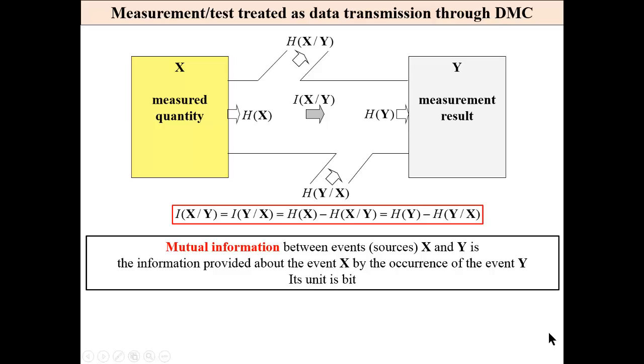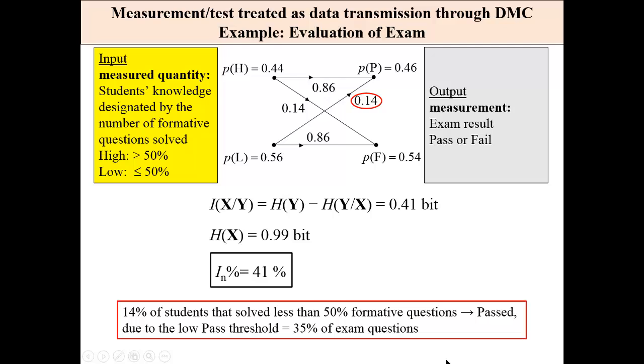This is an information channel, and we may model a measurement as a transmission of data through a noisy information channel. This is the measured quantity, this is the measuring device, and then it is the measurement result as the output source. For example, the measured quantity can be a physical quantity, temperature, pressure, etc. It can be non-physical, the student's knowledge.